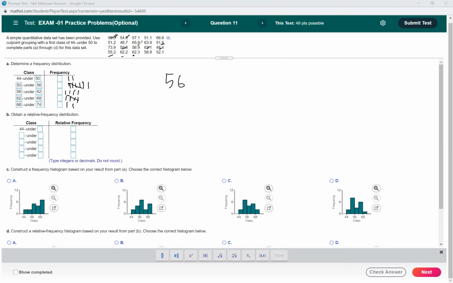We have 2. The first group has 2. In the second one, we have 1, 2, 3, 4, 5, 6, and also 52, so 7. I think we have 7 numbers here.